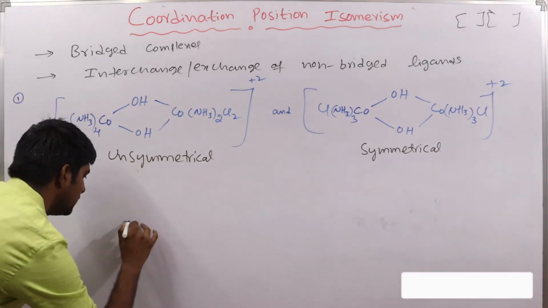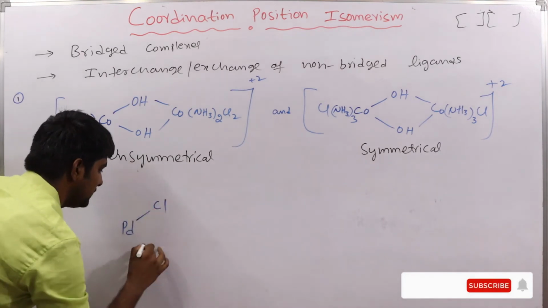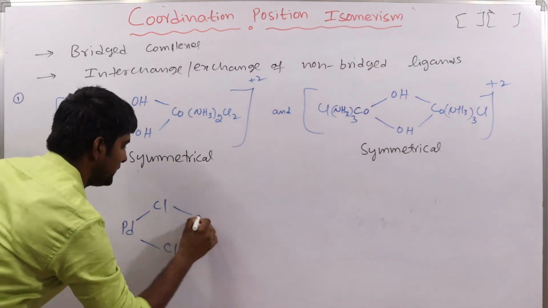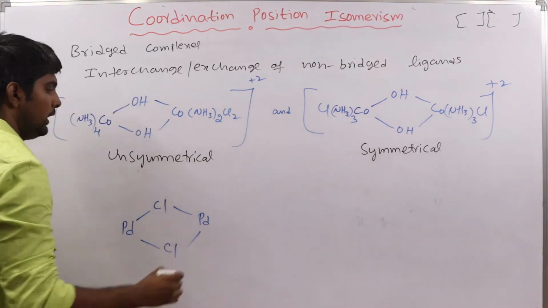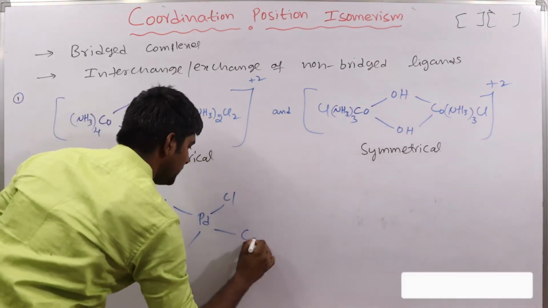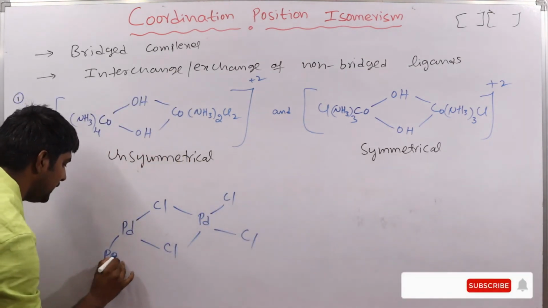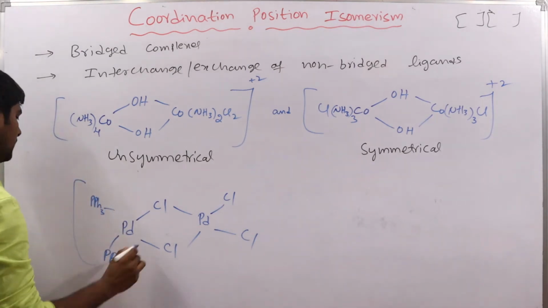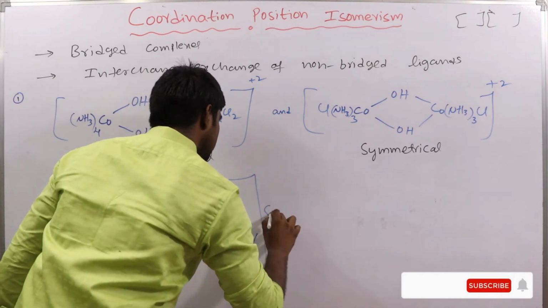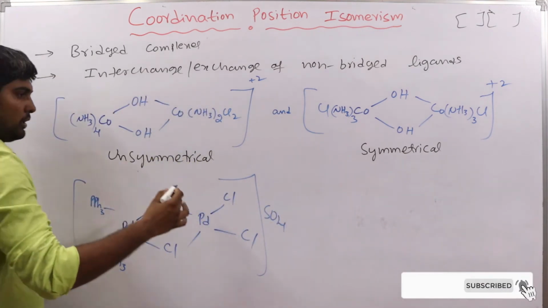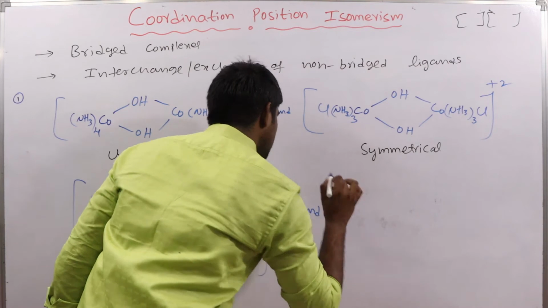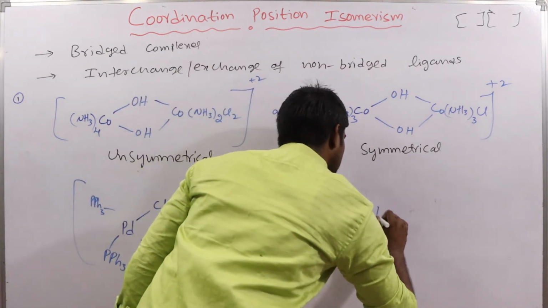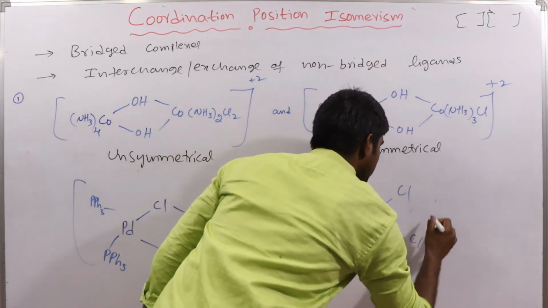Now let us take a palladium bridged complex. Here we have triphenyl phosphine ligands on this side. This is a coordination position isomer of another complex.